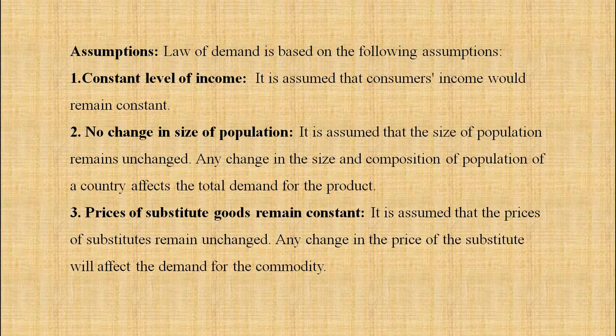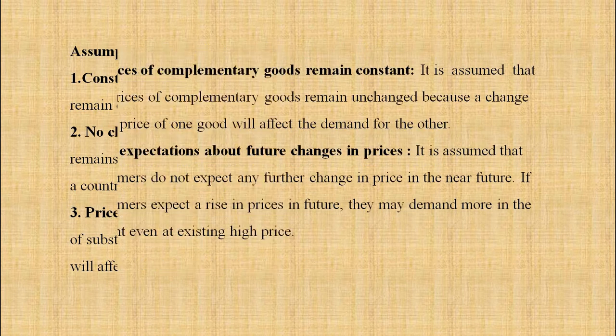Second, no change in size of population. It is assumed that the size of the population remains unchanged. Any change in the size and composition of population of a country affects the total demand for the product. Third, prices of substitute goods remain constant. It is assumed that prices of substitutes remain unchanged. Any change in the price of substitutes will affect the demand for the commodity.